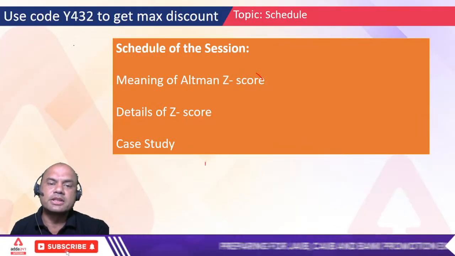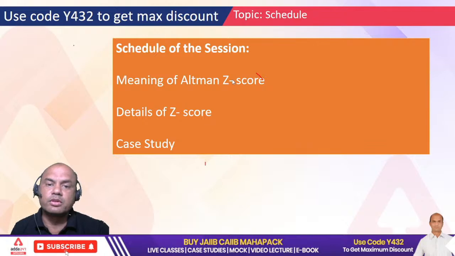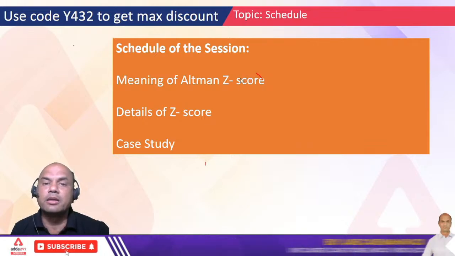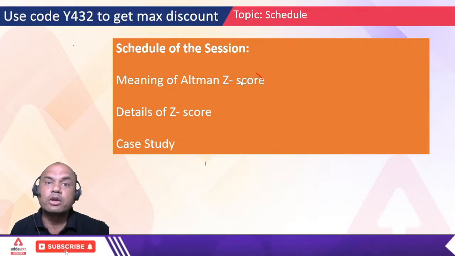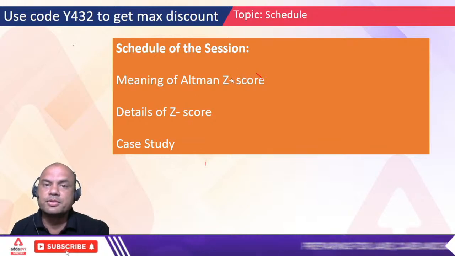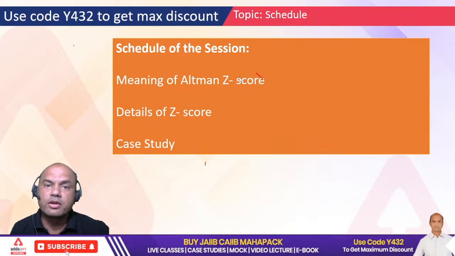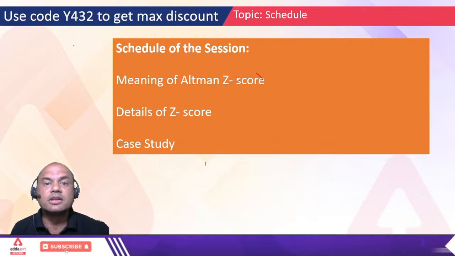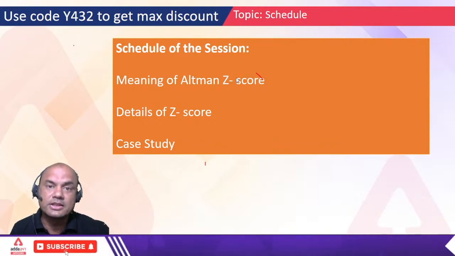Today's topic for discussion is Altman Z score, the most difficult and the most horrifying topic of CAIIB. If Altman Z score comes in the exam, everyone is afraid of it. But remember, this is the easiest topic, okay?